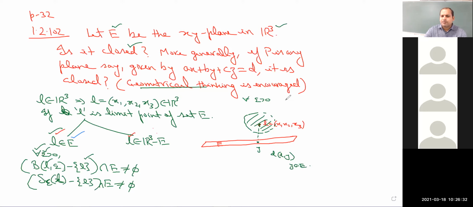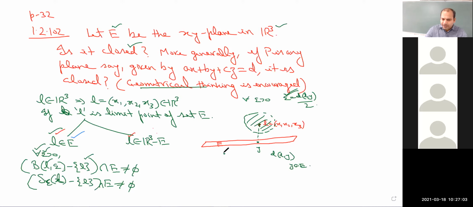Now I am choosing epsilon equal to the distance between L and Y upon 2. If you construct a ball of this radius, half the distance, then you can see that this ball is not going to intersect the set E. This is clear from the diagram, is it? Yes, sir. The ball is not going to intersect the set E. So since it fails for at least one ball of this radius, I can say that any point lying outside